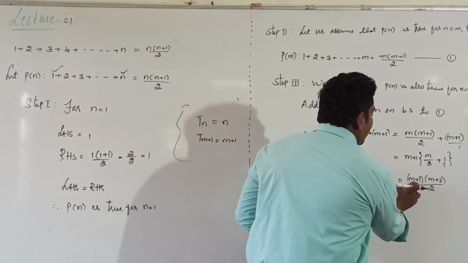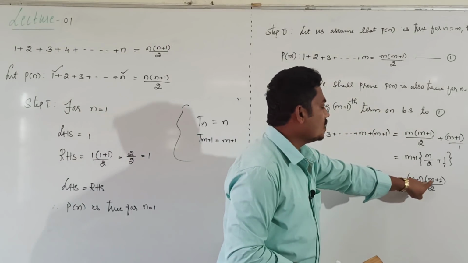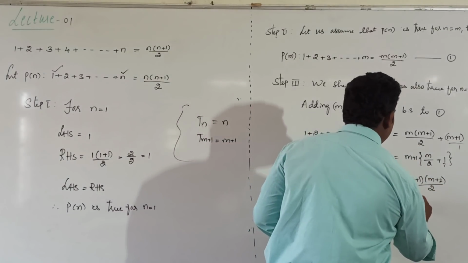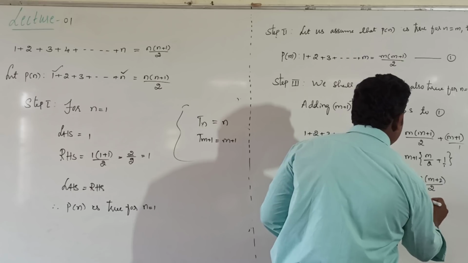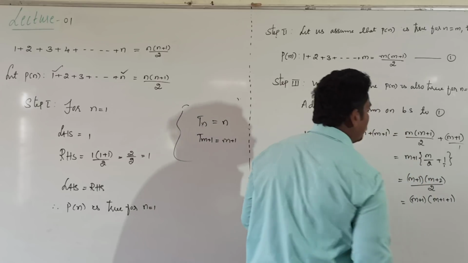In place of n we have m plus 1. Here n plus 1 is there, meaning m plus 1 plus 1, or else we can write m plus 2 as m plus 1 plus 1.